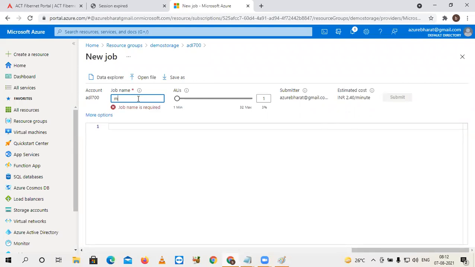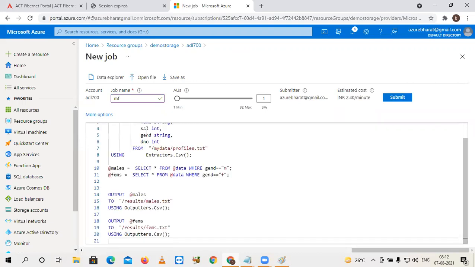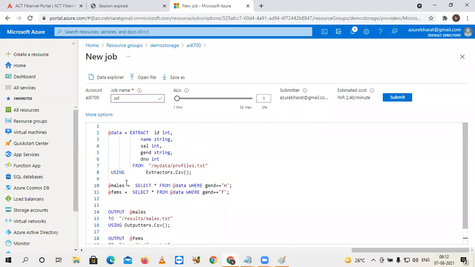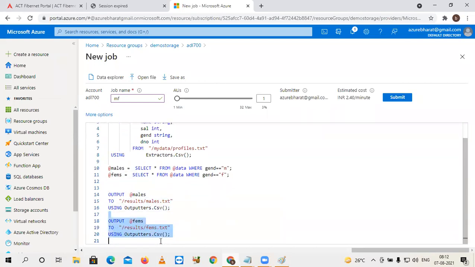My job name is MF. Same script I'm giving here. Simply, you separated data into two separate data sets, data objects, males and females, and you are writing male separately, writing female separately. So for this job, input file is one, but outputs are two separate files. Submit one.